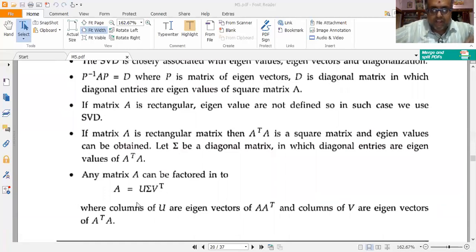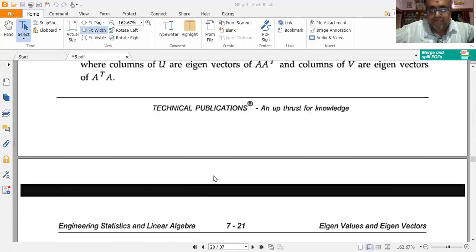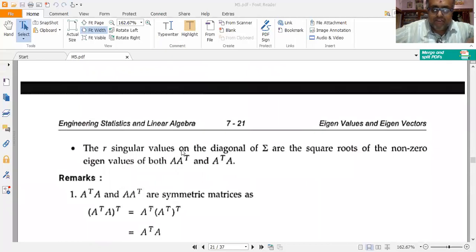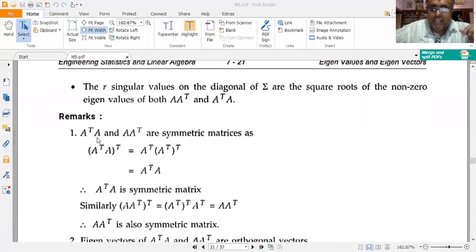Here the columns of the U matrix are the eigenvectors of A A transpose and the columns of V are the eigenvectors of A transpose A. Now, the singular values on the diagonal of sigma correspond to the square root of the non-zero eigenvalues of both A A transpose and A transpose A. Very, very important.